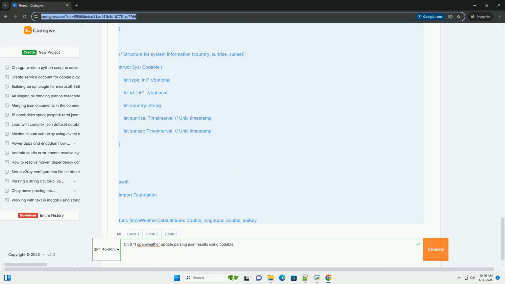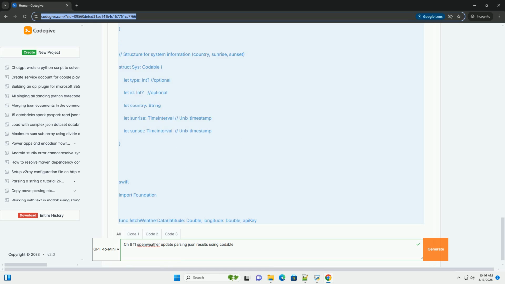2. Create a URLSession. URLSession is used to make network requests. URLSession.shared provides a default session. 3. Create a data task. A data task is used to fetch the data from the URL. It takes a completion handler, a closure, that will be called when the data is received, or when an error occurs. 4. Handle errors.